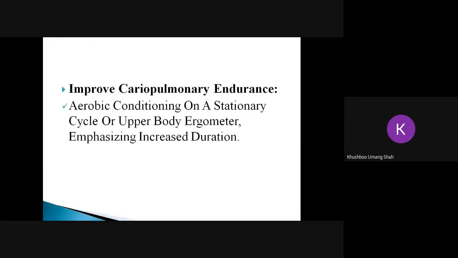It is important to improve the cardiopulmonary endurance of the patient. So you can go for upper body ergometers. An upper body ergometer is the same as a stationary bicycle, but the movement is with the arms rather than the legs. It is important to increase the endurance of the cardiac muscles. Next slide.